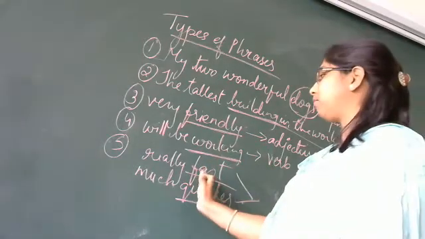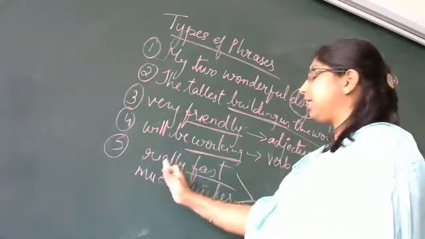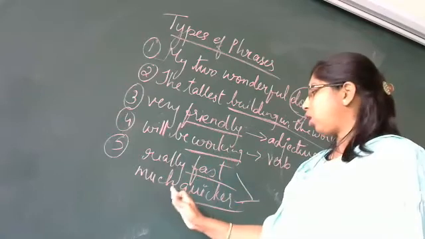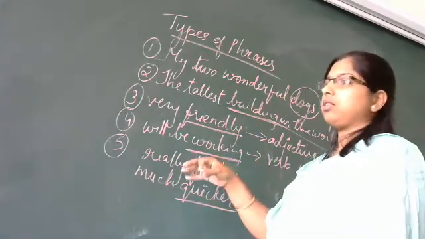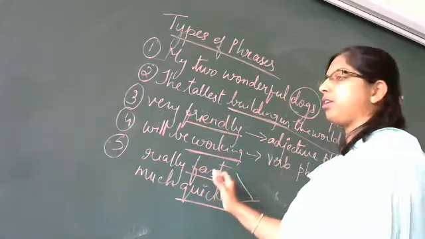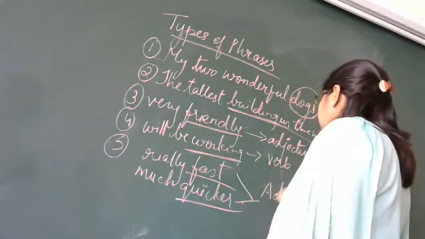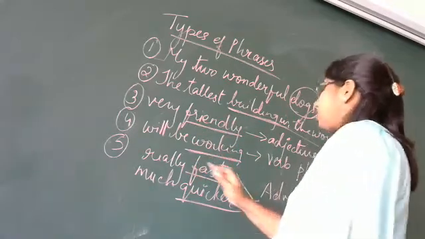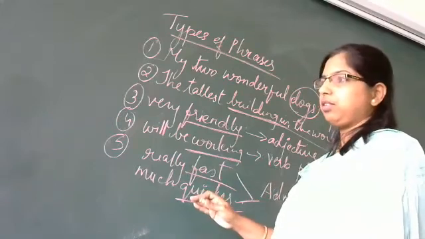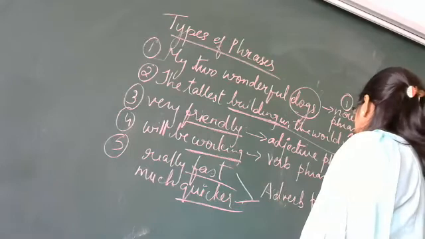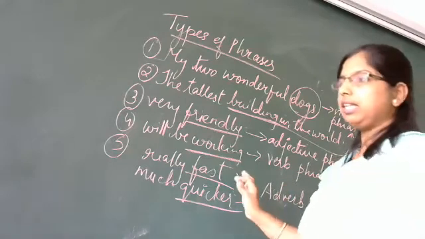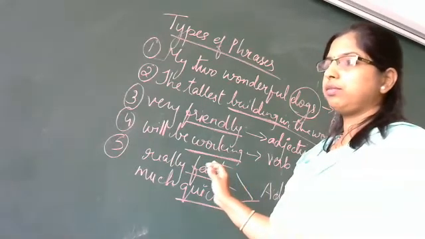It is adding something. It's not only fast, really fast. It's not only quicker, much quicker. So something is added on. It's adding something to these verbs. So it is called an adverb, because we are adding something. Clear? So adverb phrase. This is the fourth one. Clear till here? Any doubt?